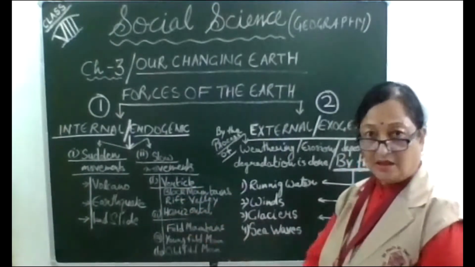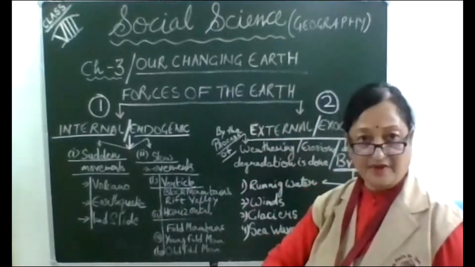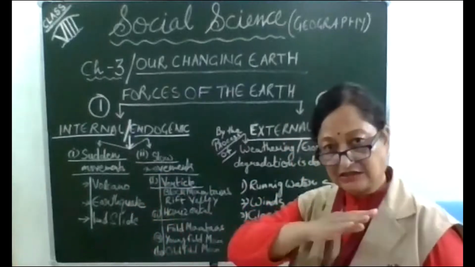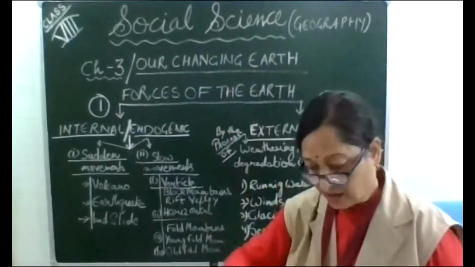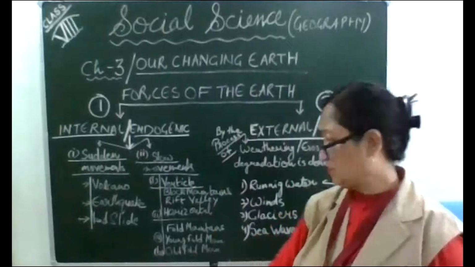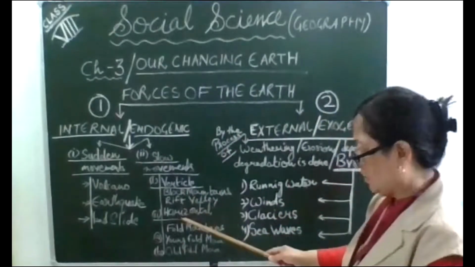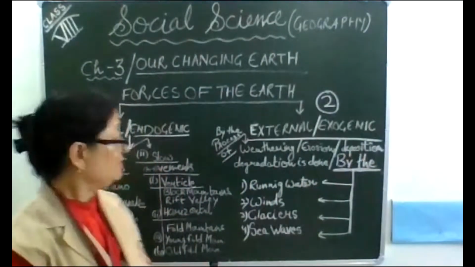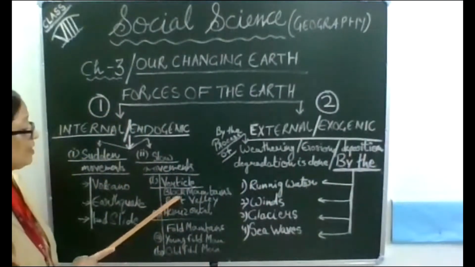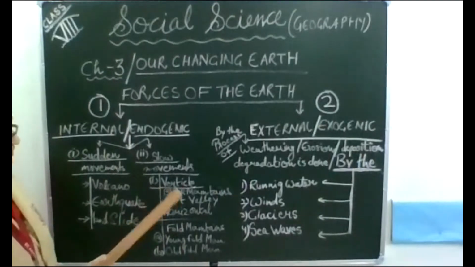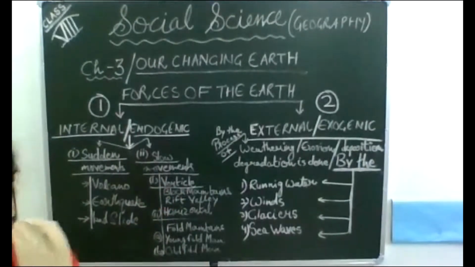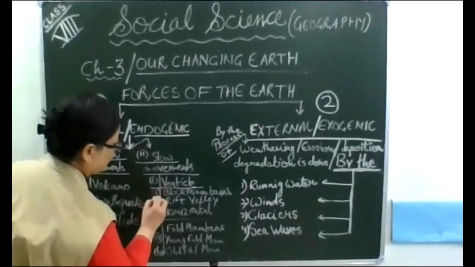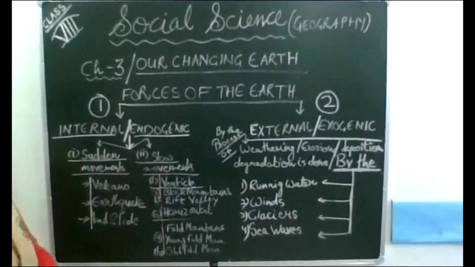Horizontal movements are east to west, and vertical are north to south. Due to vertical movements, block mountains and rift valleys are formed.